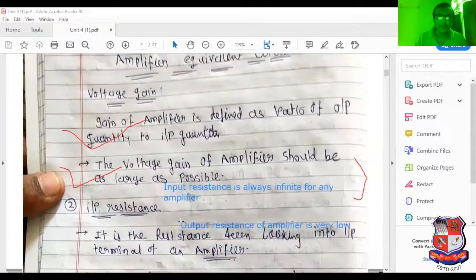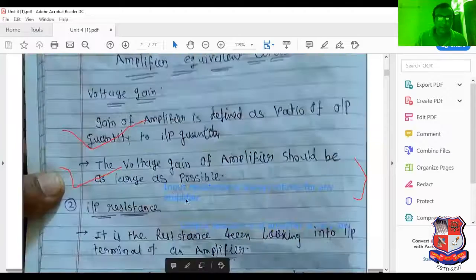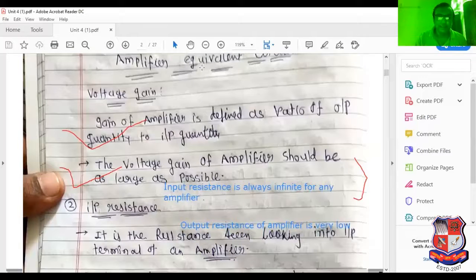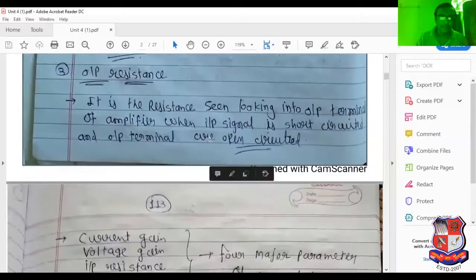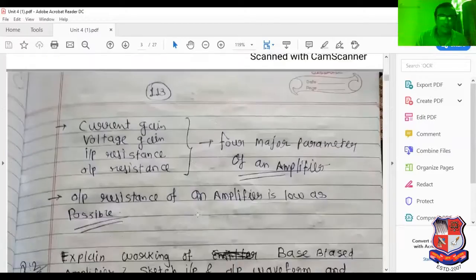Please read this statement very carefully. I have highlighted this word in blue pen. Input resistance is always high and output resistance is always low. Now, next point. I have switched over to the next point.